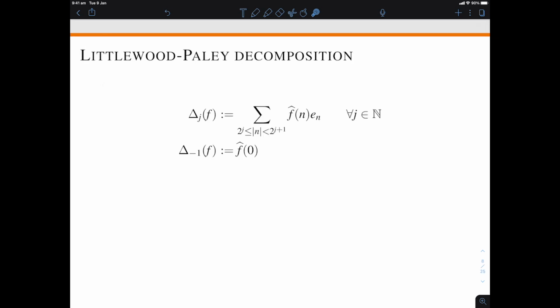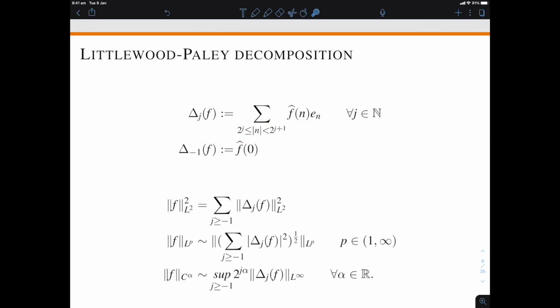Indeed, at the heart of paracontrolled distribution theory, what you find is Littlewood-Paley theory. Now, Littlewood-Paley theory, let me remind you what that is. This is a form of harmonic analysis that's very useful in the study of differential equations, and it consists in decomposing functions using these kinds of projectors, which in the context of Fourier series are just the following. They take a Fourier series, these are the Fourier coefficients, these are the elements of the Fourier basis, and it restricts it to those frequencies that are roughly of the size 2 to the j.